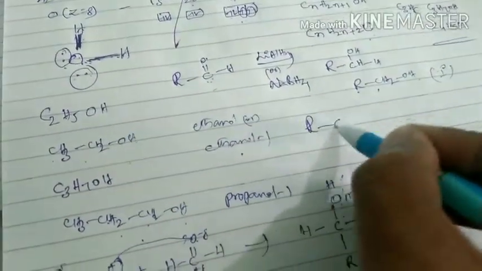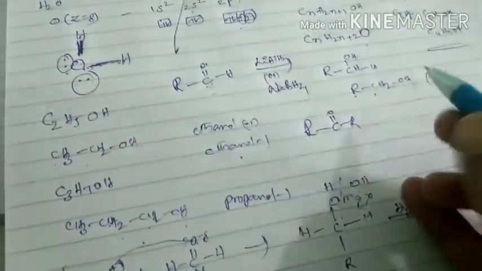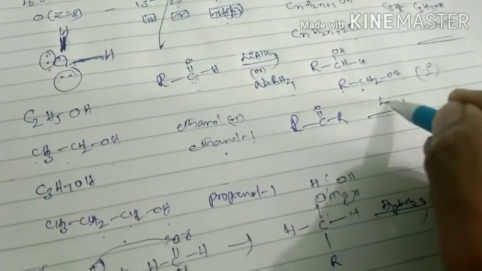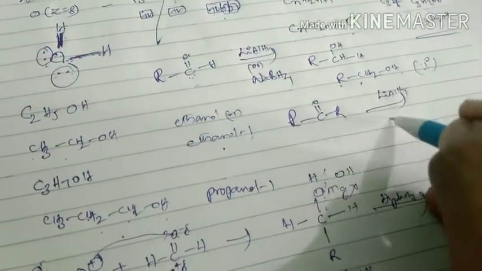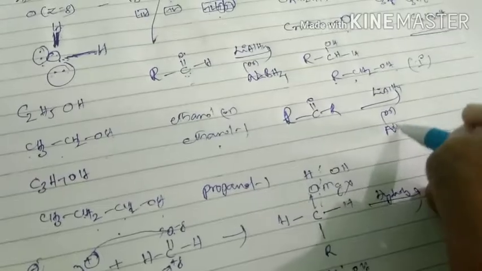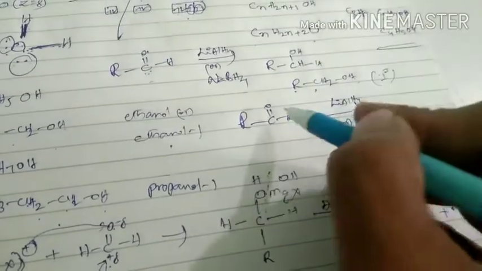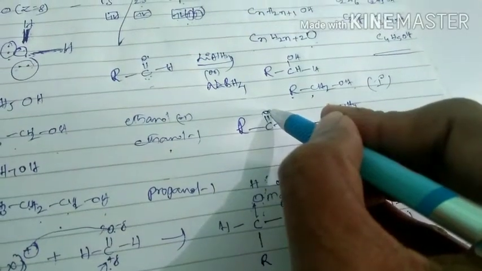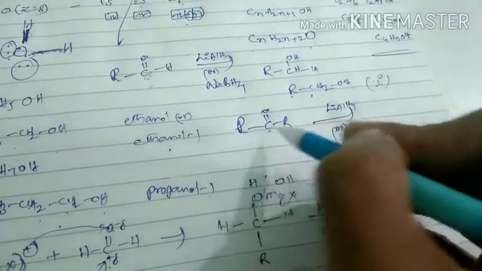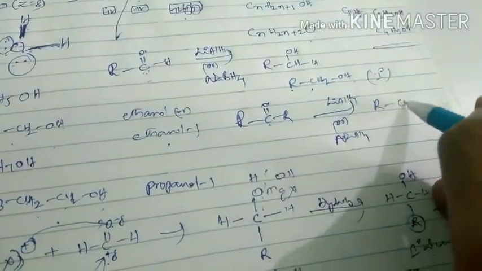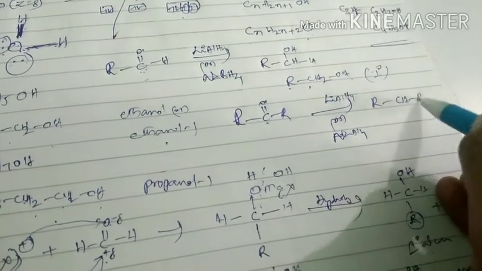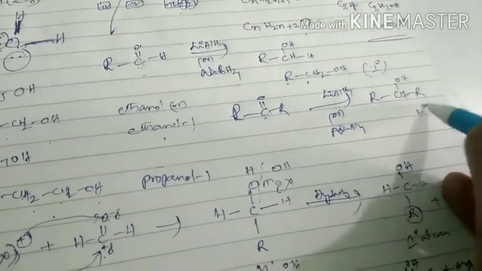When you take ketones, R-C=O-R, in the presence of the same reagent LiAlH4 or NaBH4, then we get secondary alcohols, because one hydrogen is going to attack here, one more hydrogen is going to attack here, the double bond becomes a single bond, then the product is what? R-CH(OH)-R. This is called secondary alcohol.